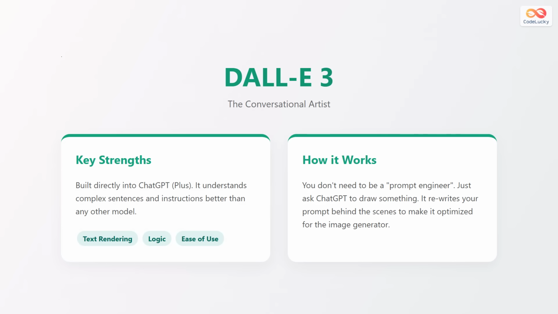Next up is DALL-E 3. This model is integrated directly into ChatGPT. Its biggest strength is understanding you. You can speak to it in plain English, and it will follow your instructions precisely, even rendering text inside images better than most competitors.